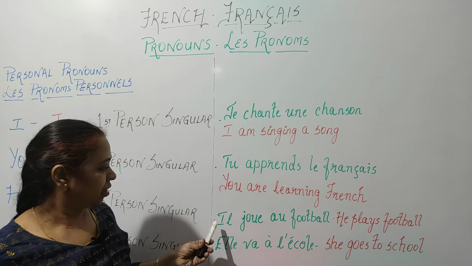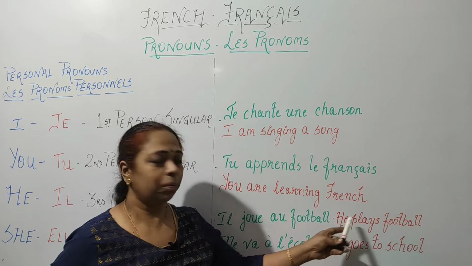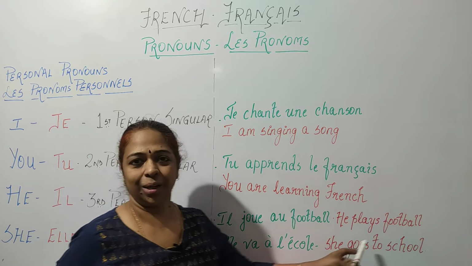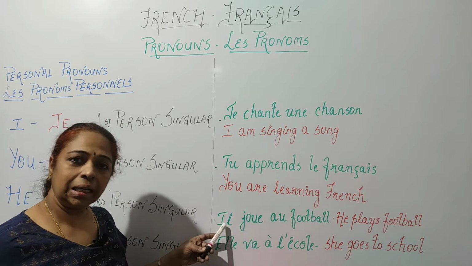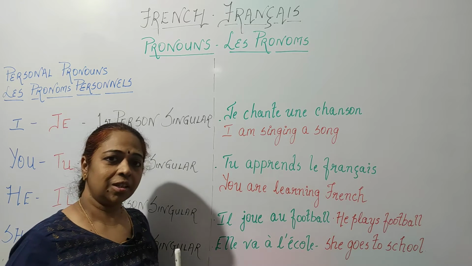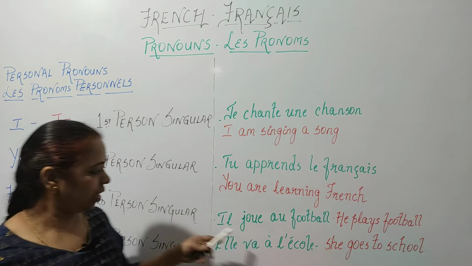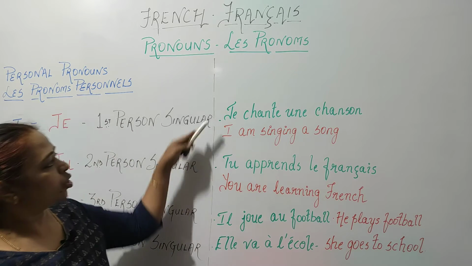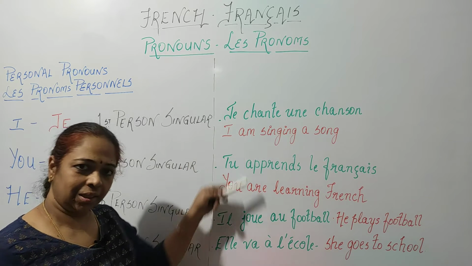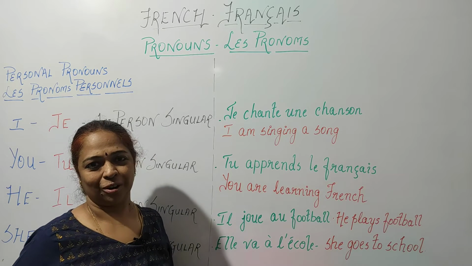Next, we have the third person. Il joue au football. He plays football. And elle va à l'école. She goes to school. Now here, il and elle refer to the third person singular, the person of whom we are speaking. So, it is he or she, that is il or elle. So, you have je, tu, il, elle. These are the singular forms of the pronouns. Next, we'll be seeing the plural form of the pronouns.